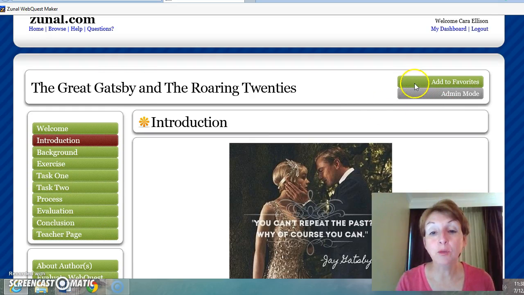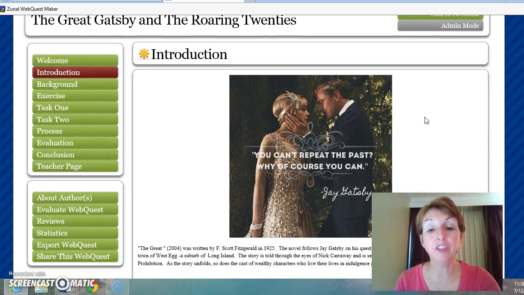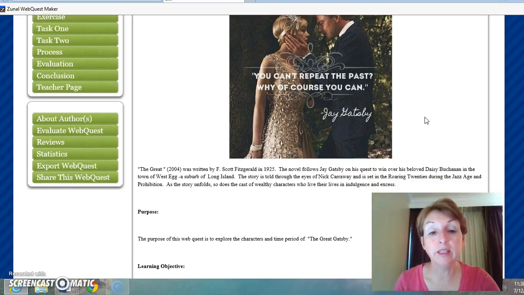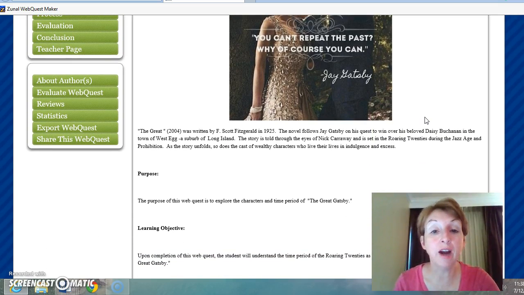The Great Gatsby was written by F. Scott Fitzgerald, and it was written in 1925. And it follows Jay Gatsby on his quest to win over his beloved Daisy Buchanan in the town of West Egg, a suburb in Long Island. And the story is told through the eyes of Nick Carraway. And it's set in the Roaring Twenties.